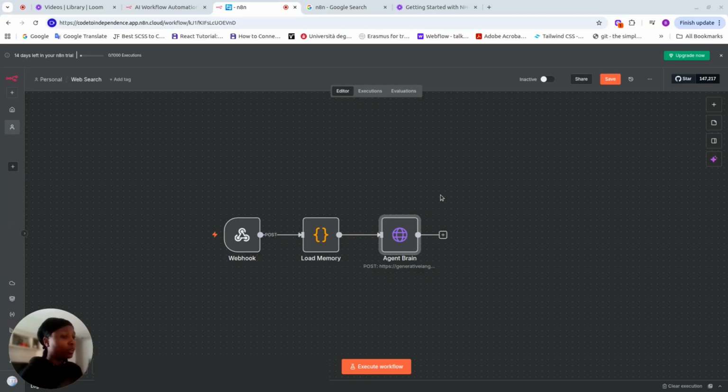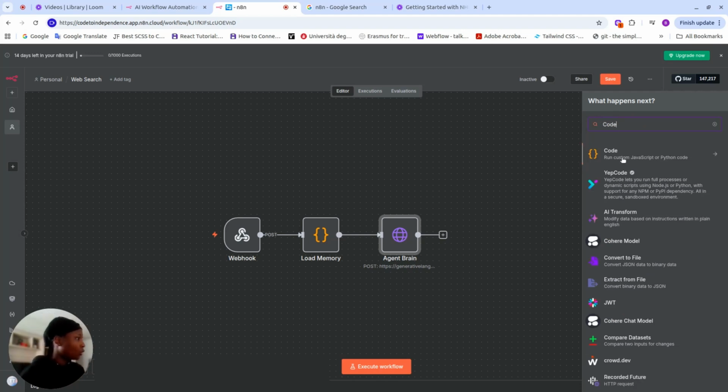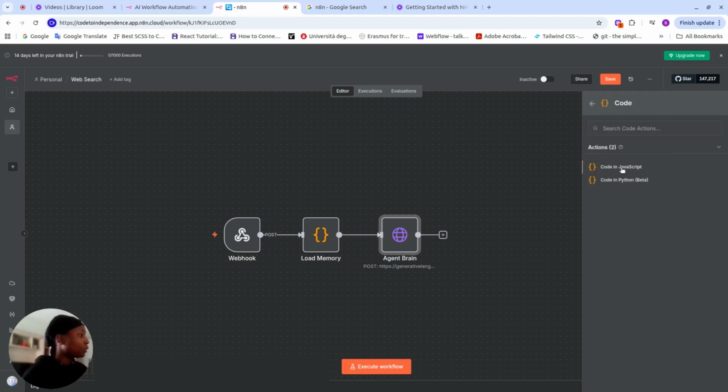So we need another code to make decisions, because here in the agent brain, we're asking it that if you see a particular prompt and you think it's something you need to search the web, go and look for Google search and search the web directly. If you see something that looks like a math problem, go directly, pick a calculator and execute this. If you see something that looks like generate a unique response, give me a direct answer. That is, let the answer come directly from you, a Gemini model. Okay, so we're going to create a decision step, a step which allows us to, if it's A, go to A, if it's B, go to B, if it's C, go to C.